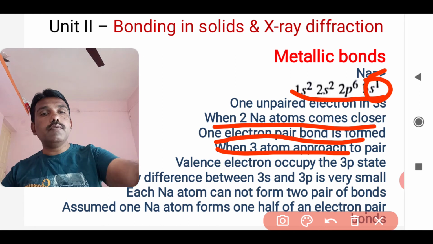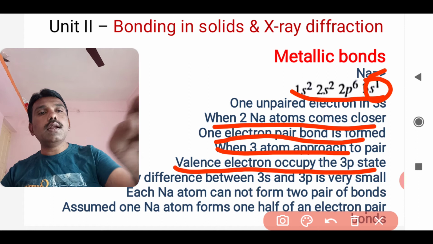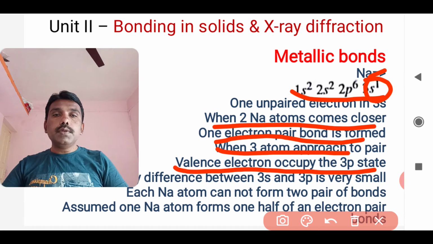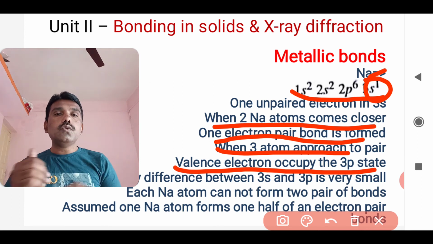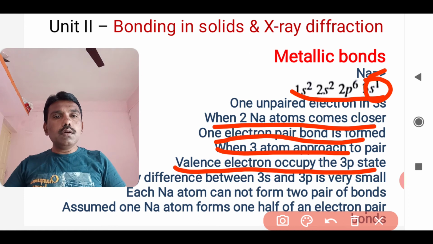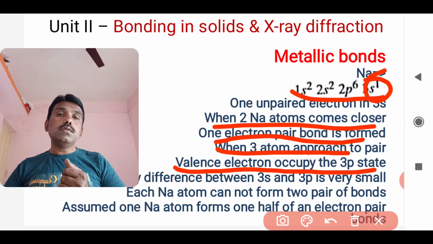Here is the very important part: the valence electron is going to occupy the 3p state. The difference between the 3s and 3p states is very small, and as another atom comes and the bond is formed, the electron will go either from 3s to 3p.